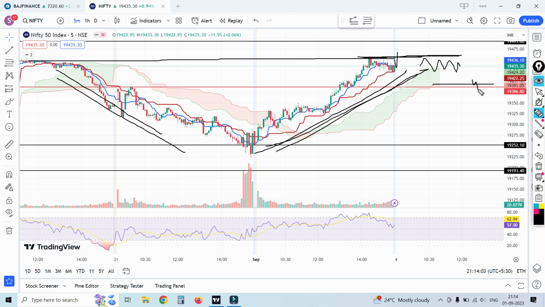If it crosses with a breakout, I will exit these levels and add two more lots. If the upper trend goes, I will add PE sell. If downside, I will add CE sell and exit the PE sell for the downtrend. Like that I will do. Otherwise, if the market opens with a gap down and comes downside, I will trade up to this level, and after that this level.